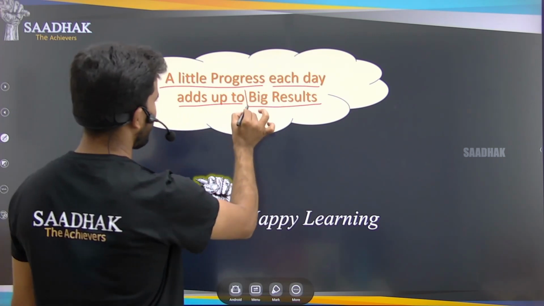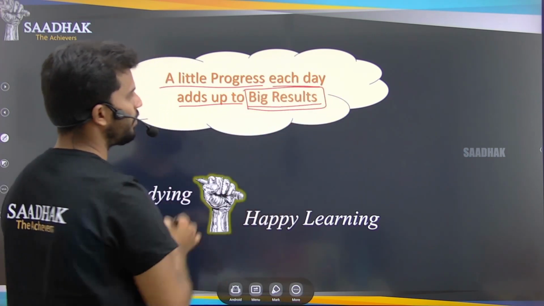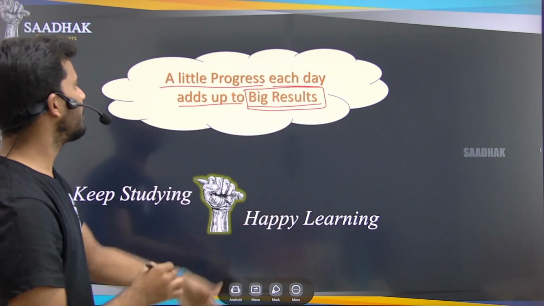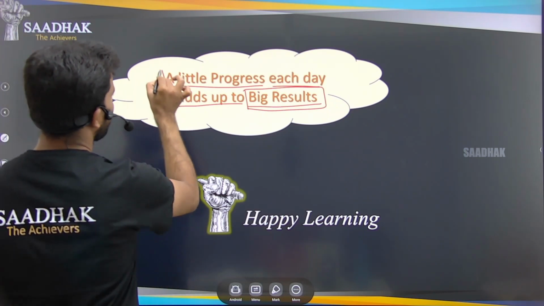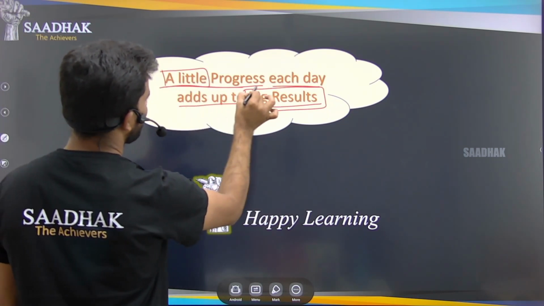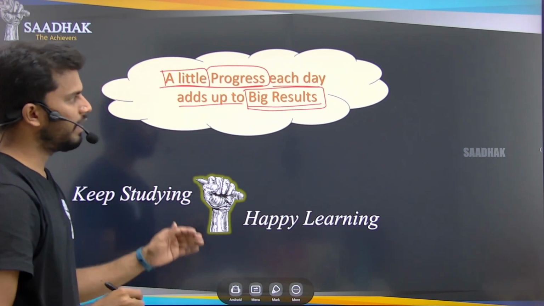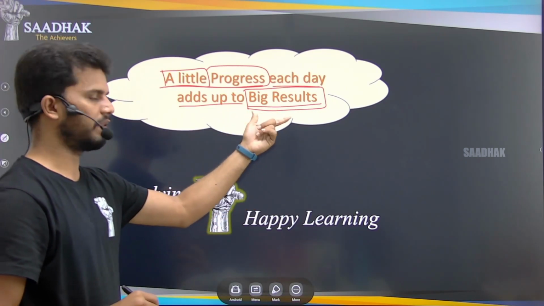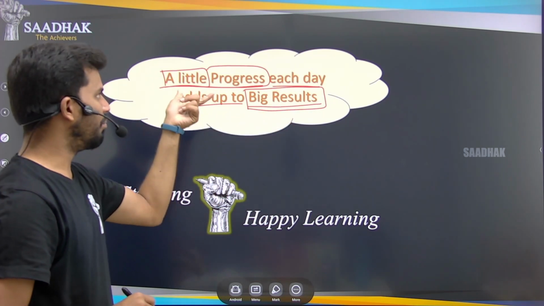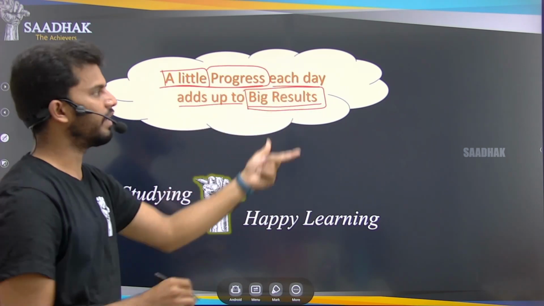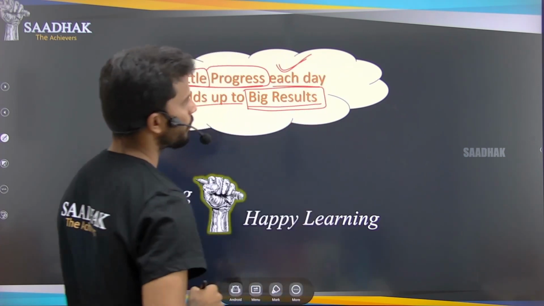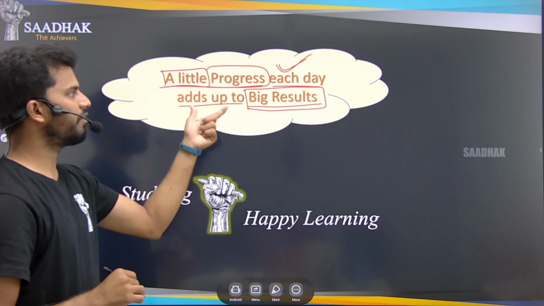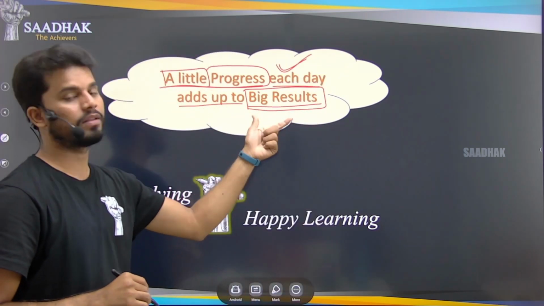If you want a very good rank in your MCET exam, start doing this little thing, daily 1 hour on each subject, and you will get the big result. Every day is very important, so maintain this little progress each day.